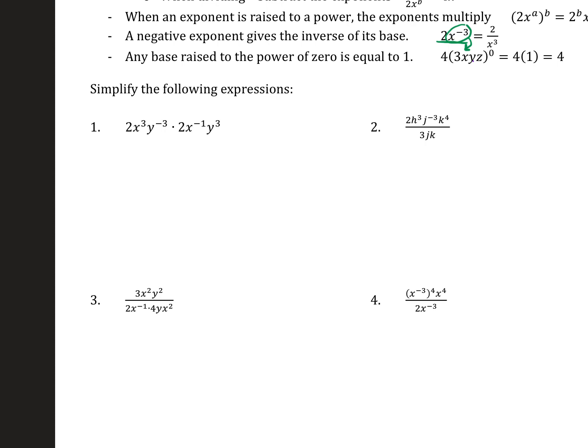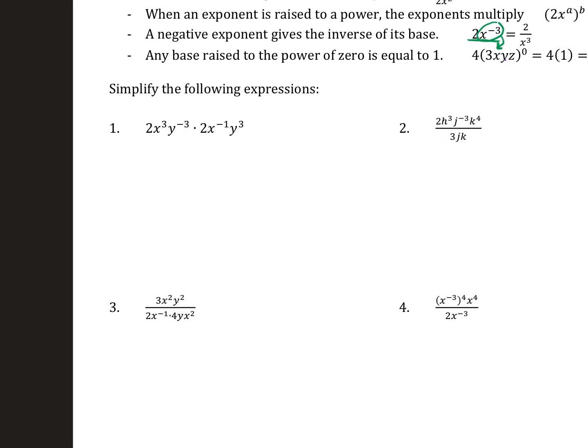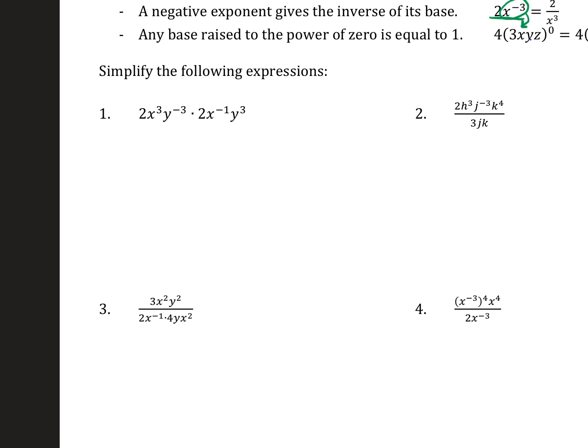Okay? So this first example, 2x cubed y to the negative third times 2x to the negative first y cubed. We're just multiplying these. So your coefficients, the 2's, they multiply like normal. 2 times 2 is 4. Your x's will multiply together. That's an x cubed times an x to the negative 1.